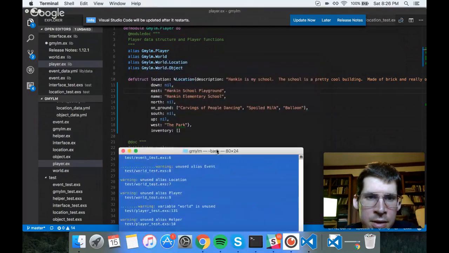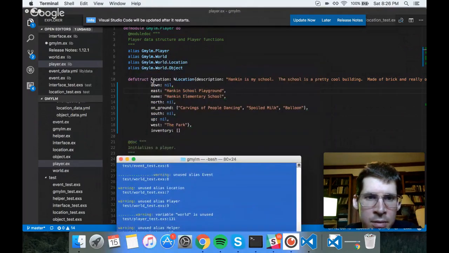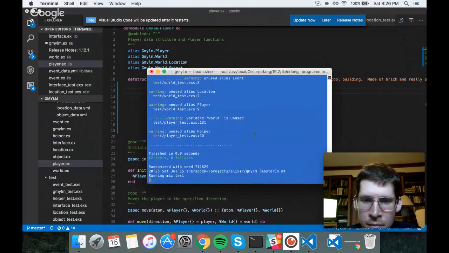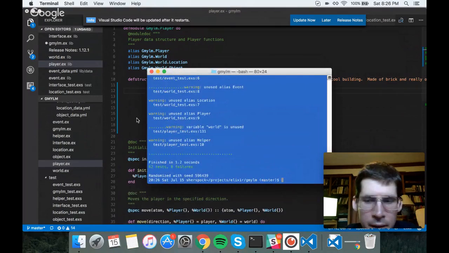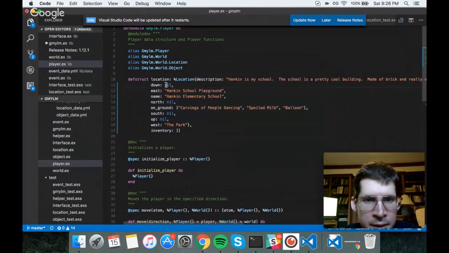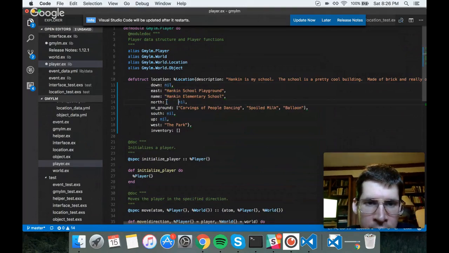As you see, I just moved everything to put it at the same level of indentation with this location here. Somebody, I'm sure, still hates this, but oh, so we compiled and we ran the test suite and everything's fine. So actually, what I'd like to do is line everything up with this here.